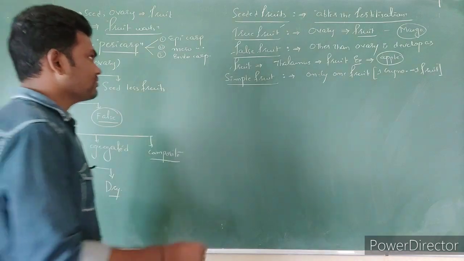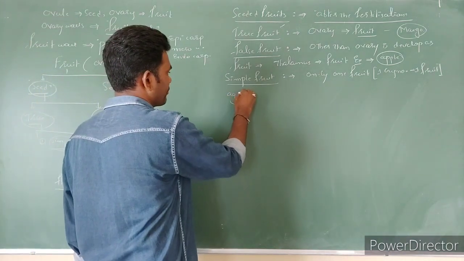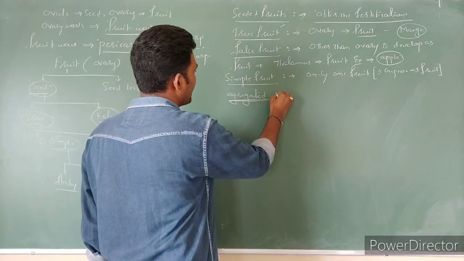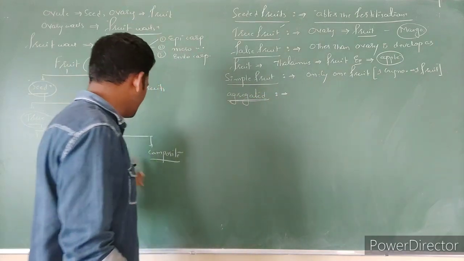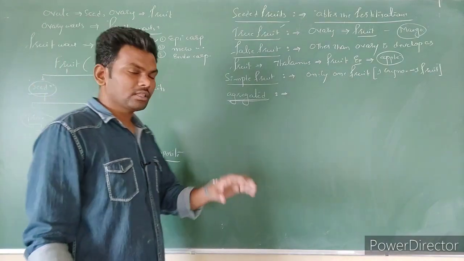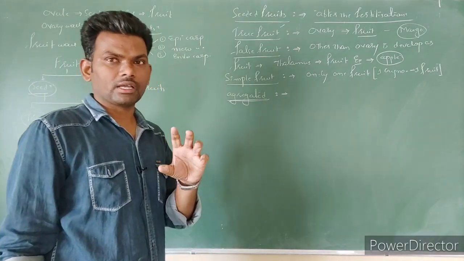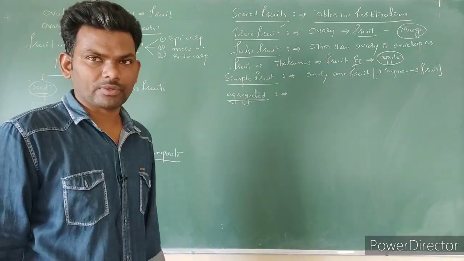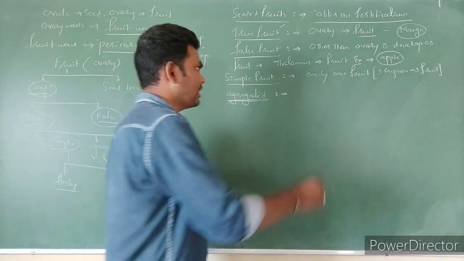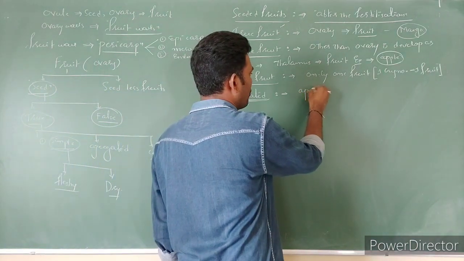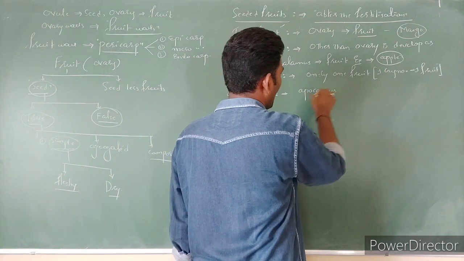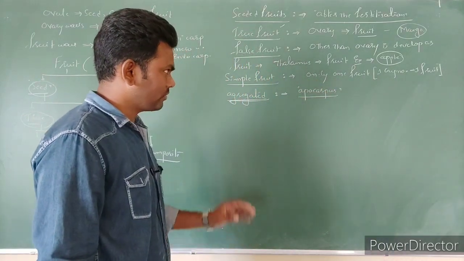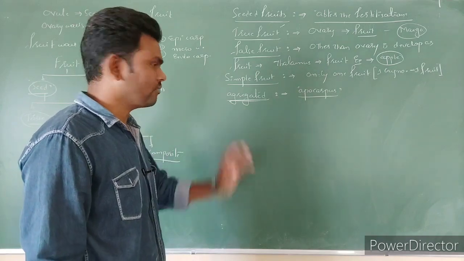Next one is aggregated fruits. Here generally the ovaries we can divide into two types based on the pistil number: syncarpous as well as apocarpous, fused as well as free. Here an apocarpous gynoecium becomes a fruit.